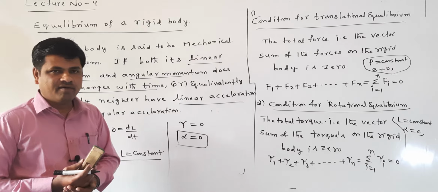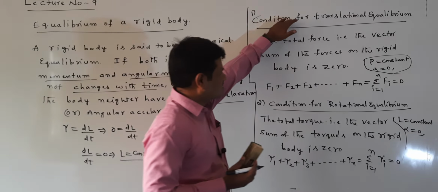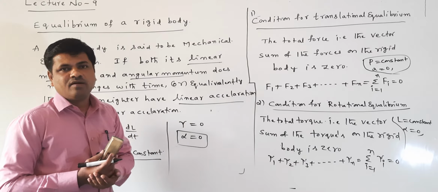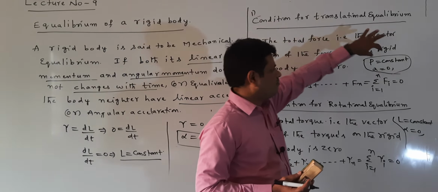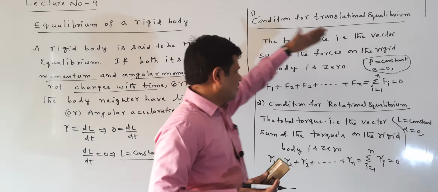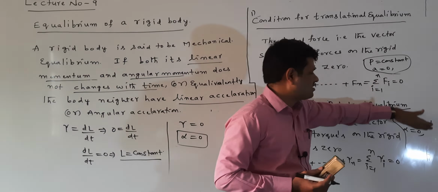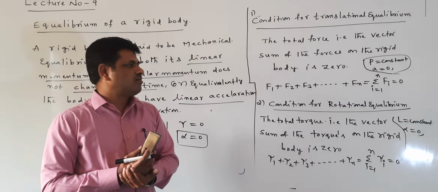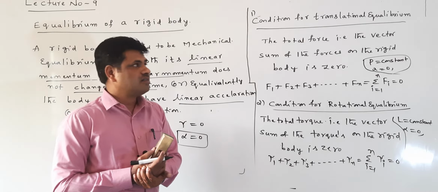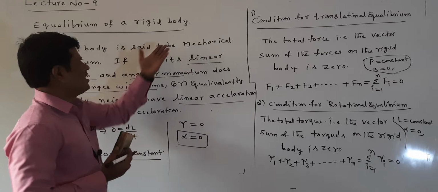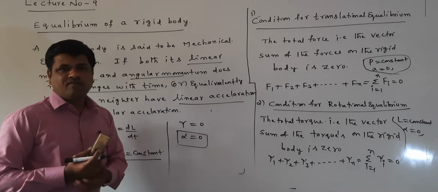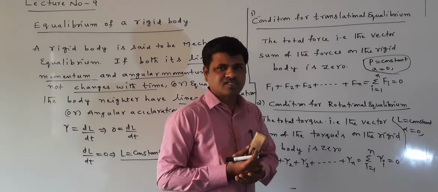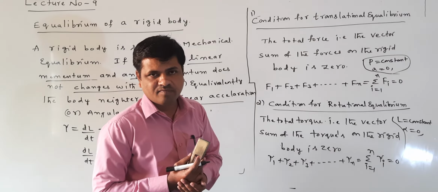What is mechanical equilibrium? When the body is in translational equilibrium or rotational equilibrium, it is called mechanical equilibrium. When translational equilibrium is there, P is constant, a is 0. When rotational equilibrium is there, L is constant, alpha is equal to 0. In mechanical equilibrium, P is constant and L is constant; they do not change with time.